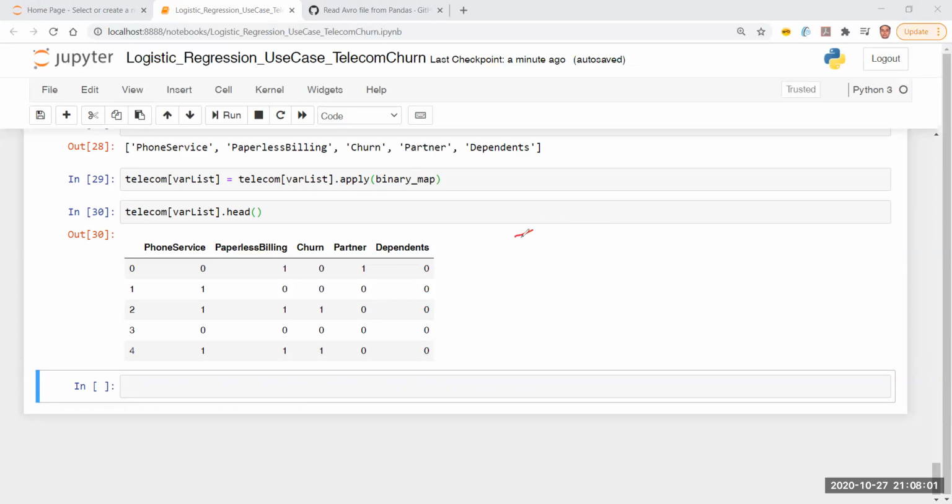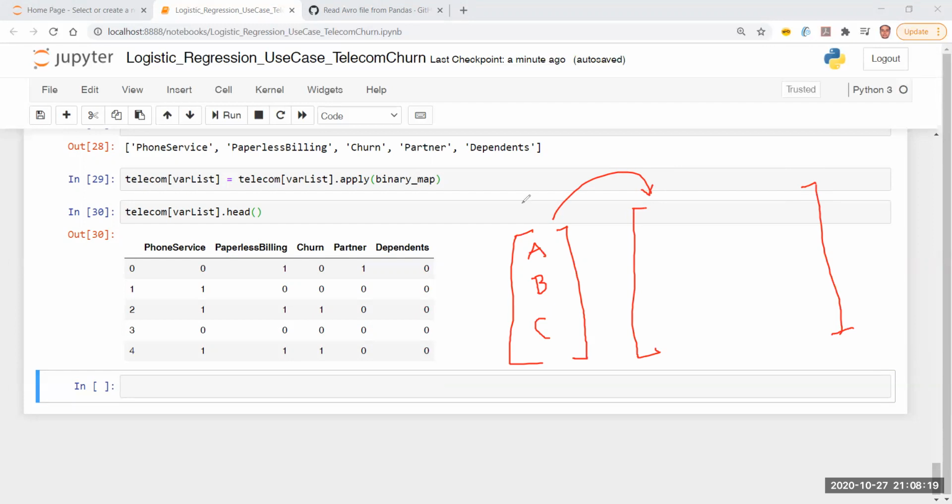The twist is something like this. Let's say I have a column and I have three distinct values in that column, A, B, and C. What the dummy encoding process advises is this: let's say the column name is C1. If you convert this to one hot encoding, what are the columns you get?